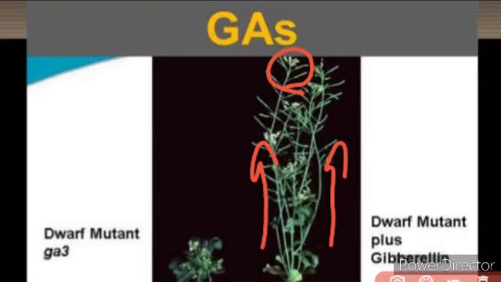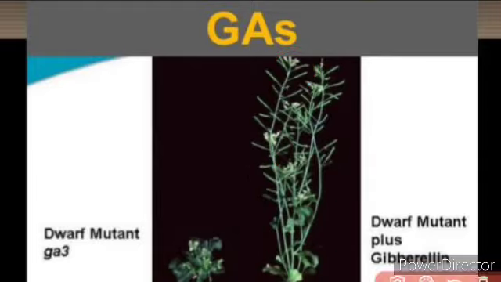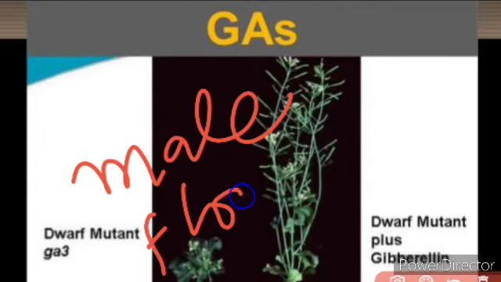And you can see the flowering at the tip of the plant, and this is called bolting, right? And this is due to the presence of the gibberellins. And if you see the next physiological effect, it promotes the production of the male flower, right? This is one of the major physiological effects of the gibberellins, especially in the monoecious plant. This production of the male flower takes place, and the gibberellins are also responsible for breaking dormancy, especially in the potatoes, you can say.